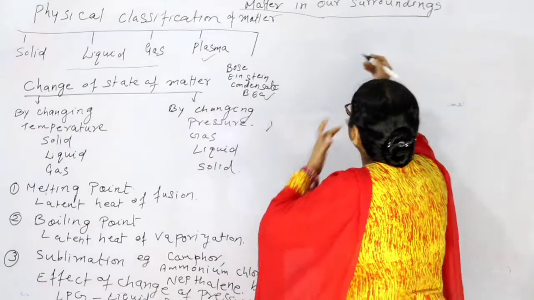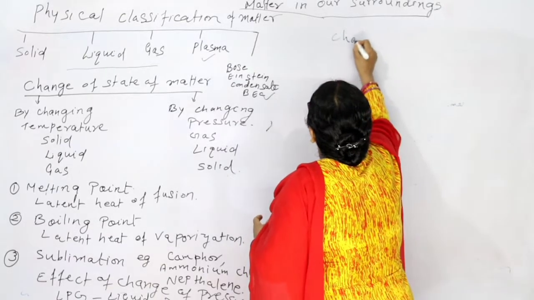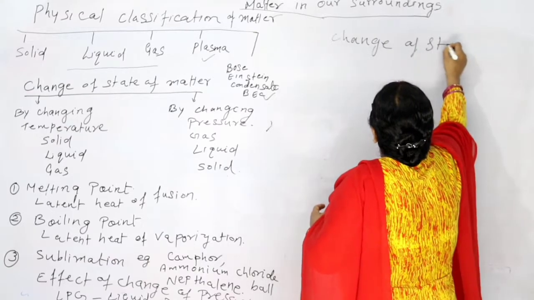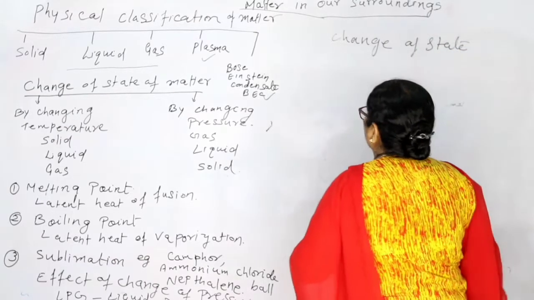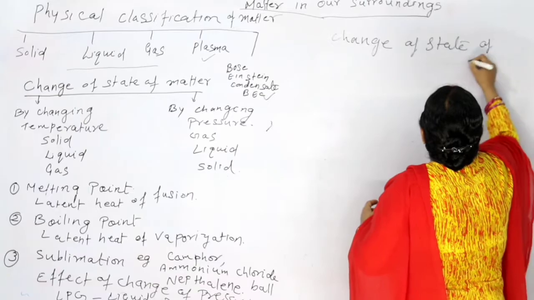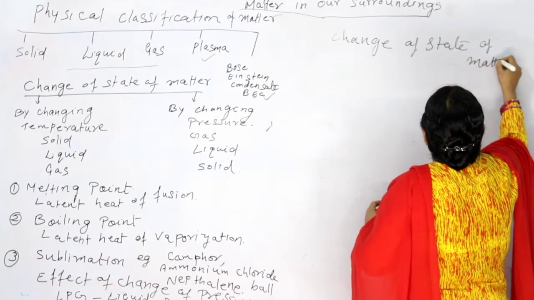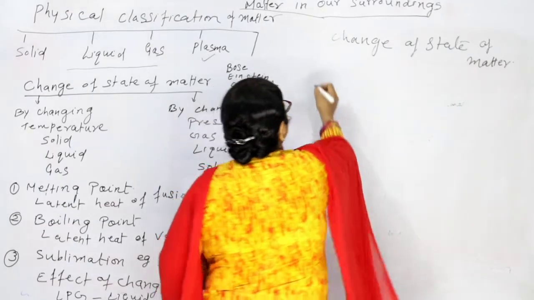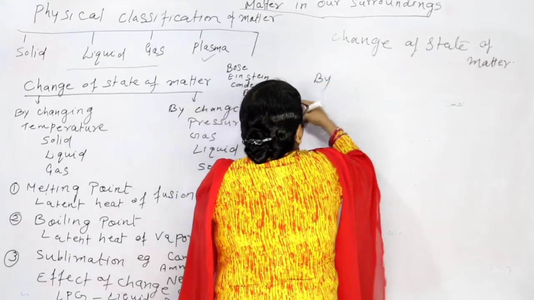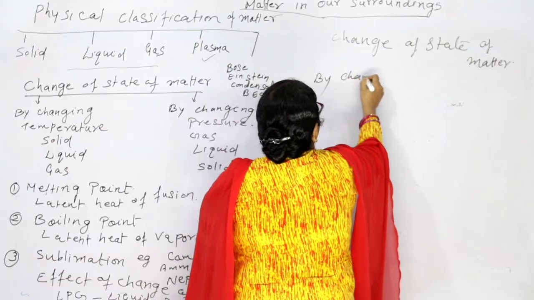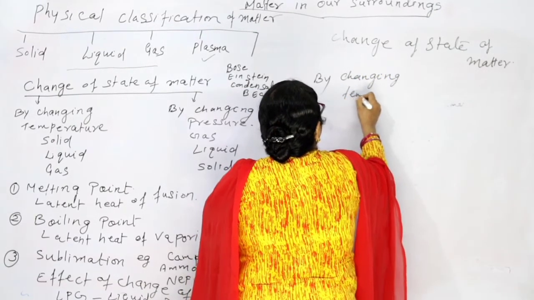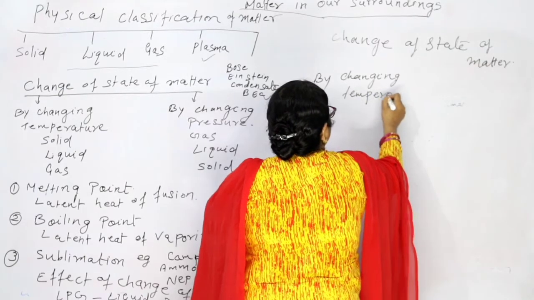Now see, change of state of matter. When we talk about it, yes, we can change the state by, one is by changing temperature.